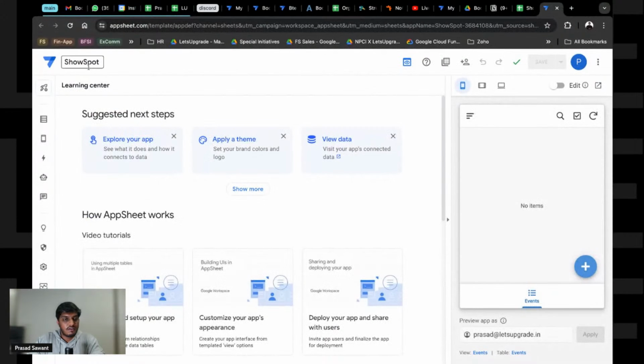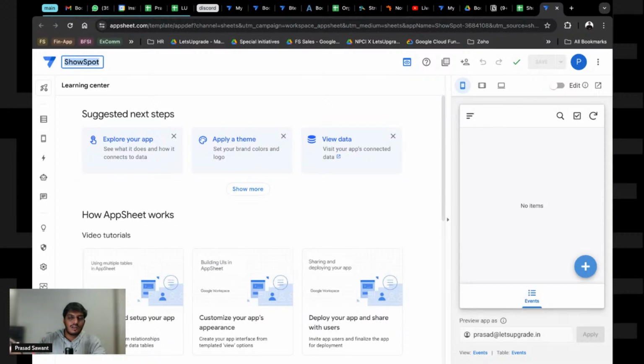Now see, once you have created this show spot, what all things can we do? Now let's understand the whole thing that is available. This is like the dashboard, the home page for your things. You will see the next stage, what all steps it says, apply a theme and everything. And this is the actual app that is going to be loaded on your mobile, right?